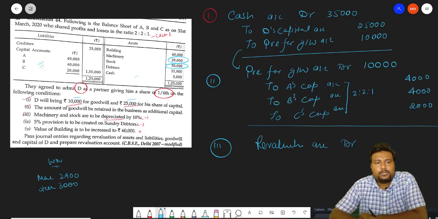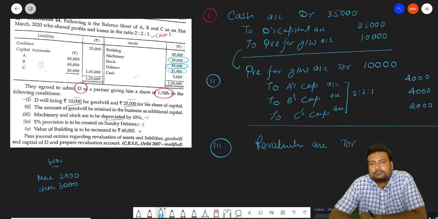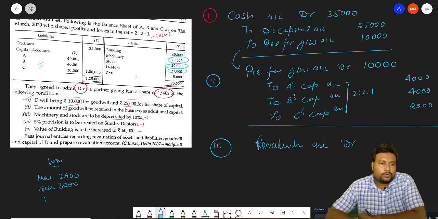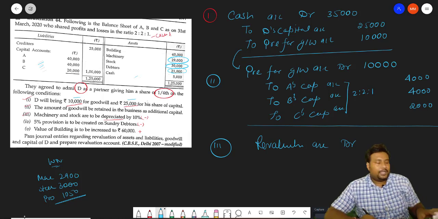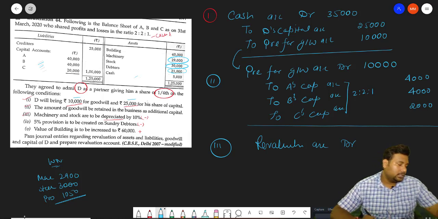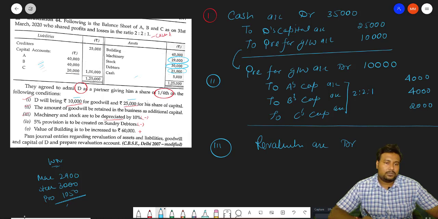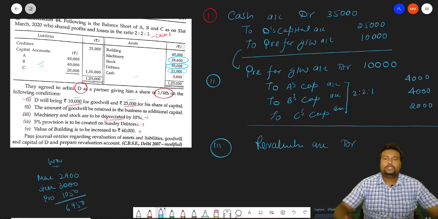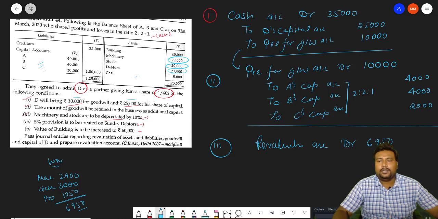And 5% provision to be created on sundry debtors: debtors are 20,000, so 5% of 20,000 is 1,050. Total revaluation loss is 2,900 plus 3,000 plus 1,050, and the total is 6,950. So revaluation account debit is 6,950.